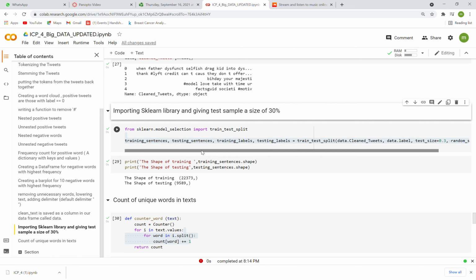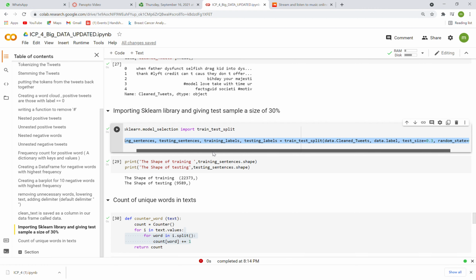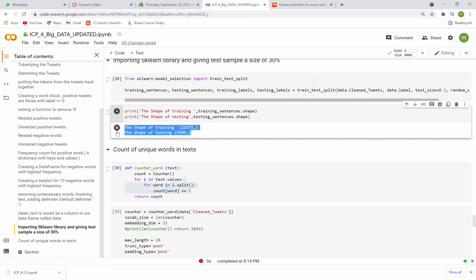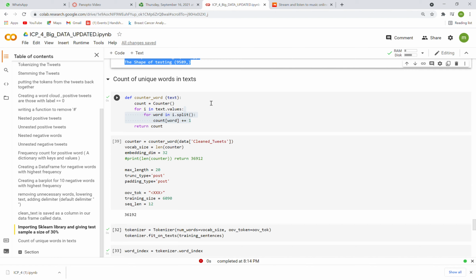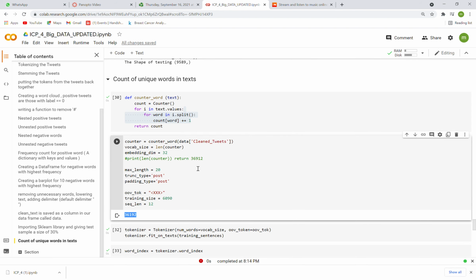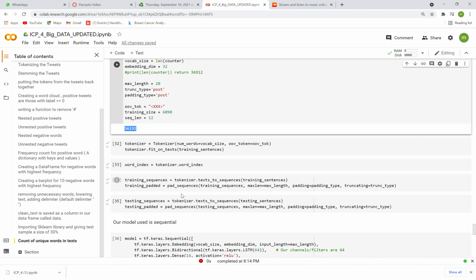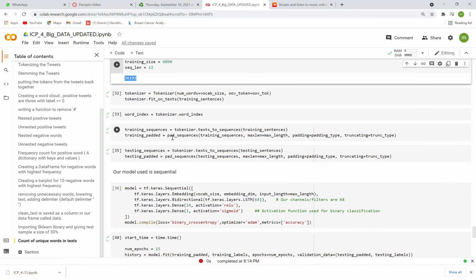So I'm dividing the training and testing samples and giving them to my machine learning algorithm to train and predict the results. My test size is set again to 0.3, and I've split my data in such a way that 70% is going to my training module, and 30% is the test size. So you can see here the total size of data is around 36,192, and after tokenizing, I have the Keras model explained here.